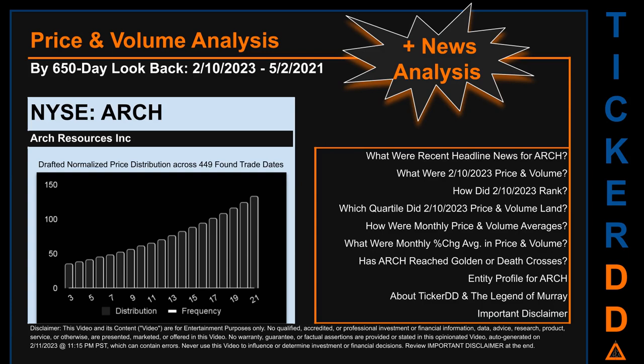The chart shown on this page is our initial attempt at studying the price for ARCH after dynamically normalizing price distribution across those discovered trade dates. The bar chart is the generated distribution and the overlaid line graph, if it is generated, is the frequency of the prices on the x-axis. We will enhance this look through as our AI model progresses in the next iteration.